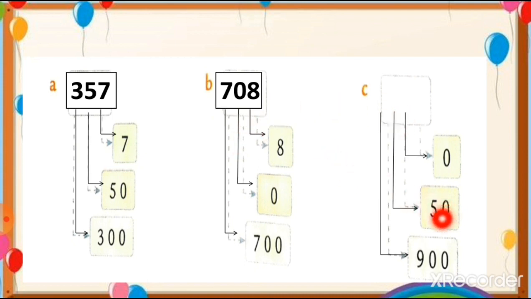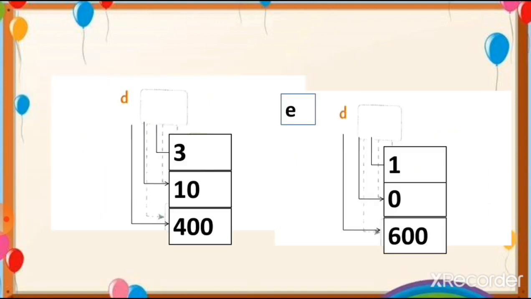Let's see number C. We have 900. So from this 900, we put 9 at the hundreds place. 50, so we put 5 at the tens place and 0 at the ones place. So our number is 950. This way we have to complete this exercise.